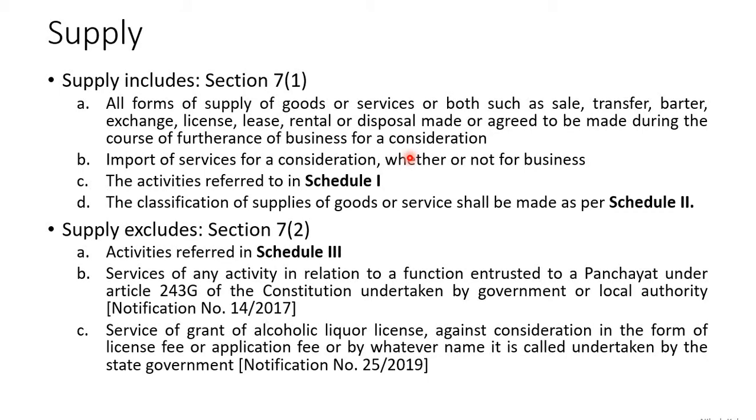In short, supply is any kind of supply, all forms of supply, but that is done for a consideration, and that is done for the furtherance of a business. If these two conditions are satisfied, then we will consider that as a supply.